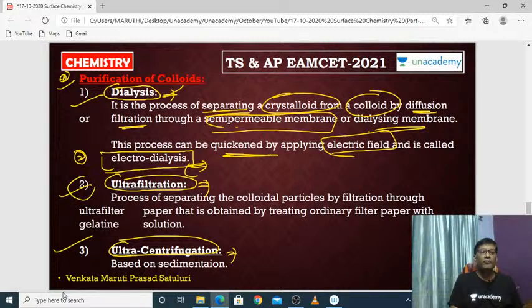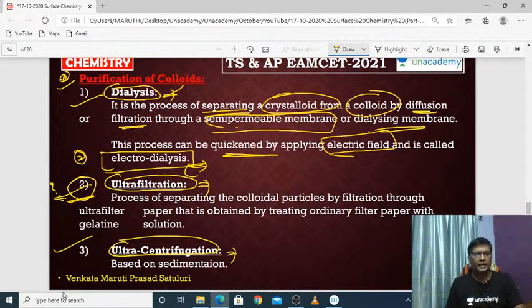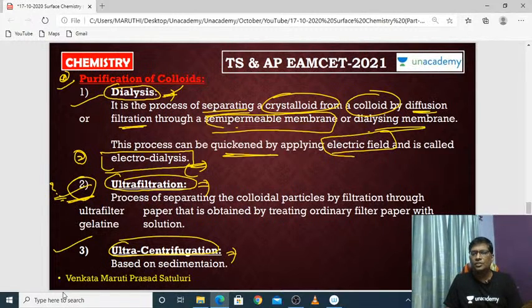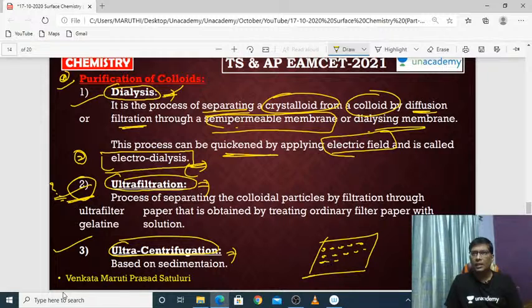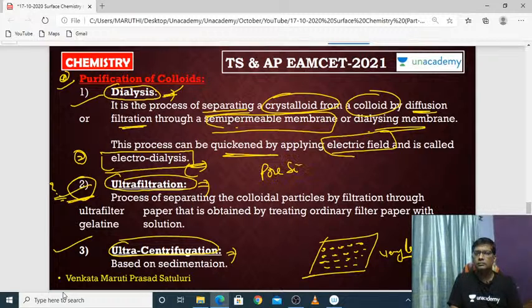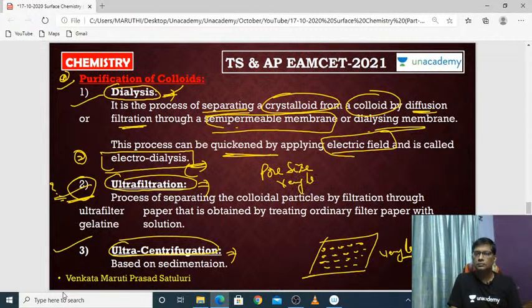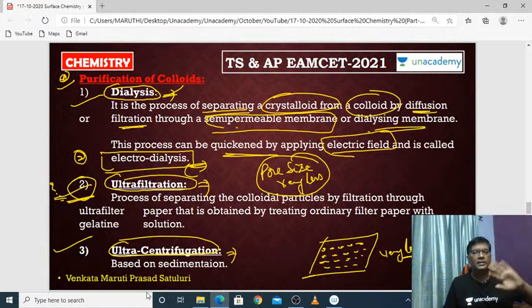And after that, the ultrafiltration technique. What is the meaning of ultrafiltration? Ultrafiltration means you have to take a paper in which the pore size is very small. If you take filter paper with a very small pore size and pour the colloidal substance through it, then the colloid gets purified.